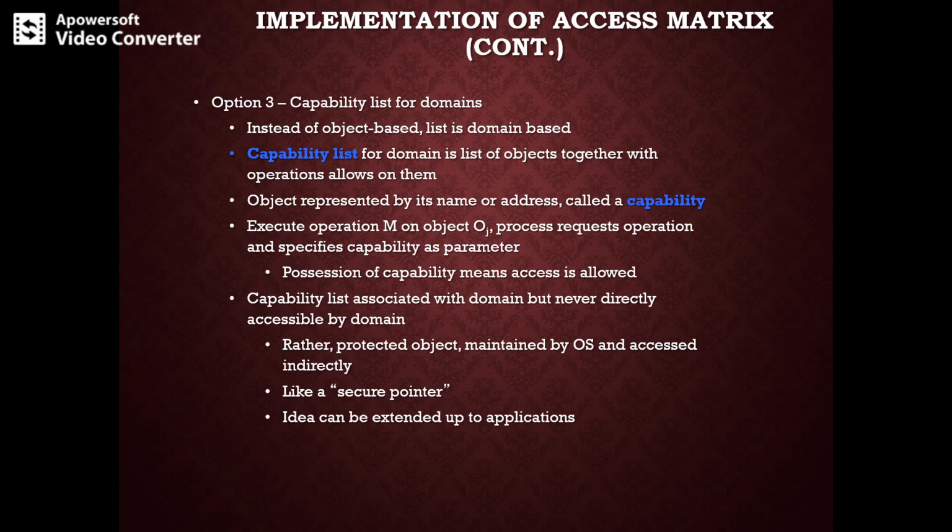So the third way of implementing this access matrix is the capability list for domains. This kind of capability list is used for controlling devices and files. As I mentioned, the object is represented by its name or address, and that is called a capability.